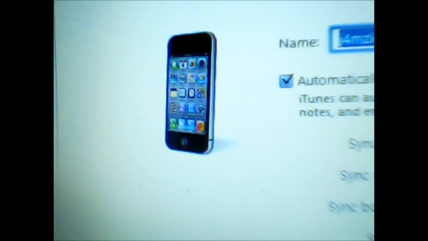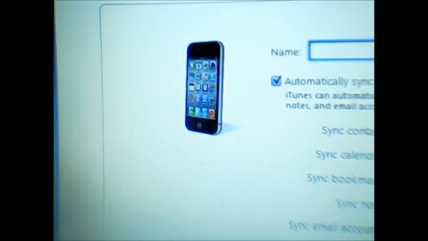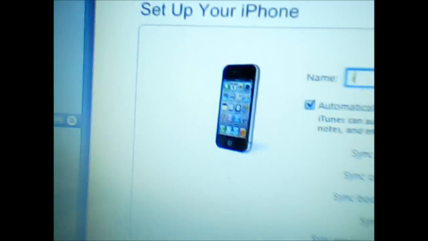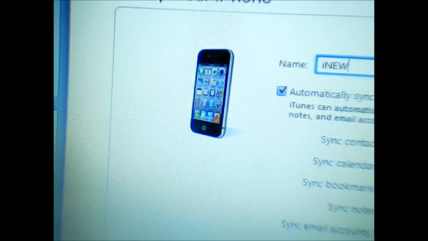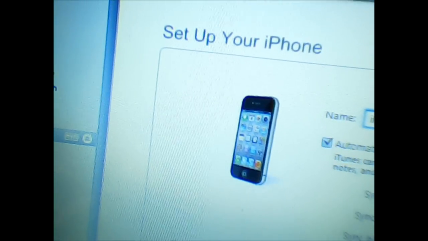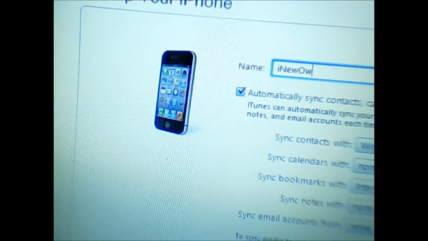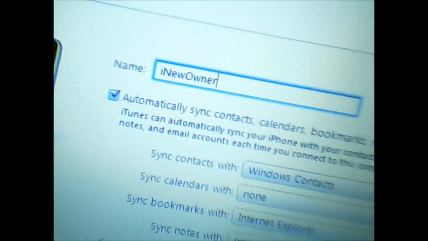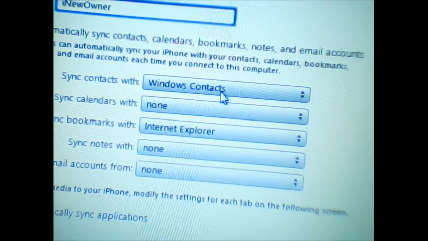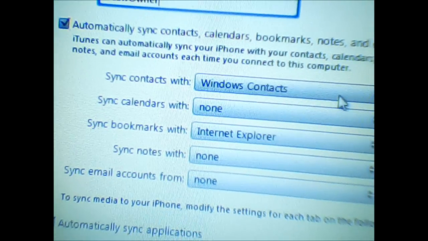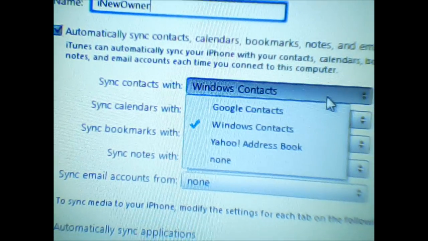and I'm gonna rename it to new owner. Oh shit. Okay. And then sync contacts.